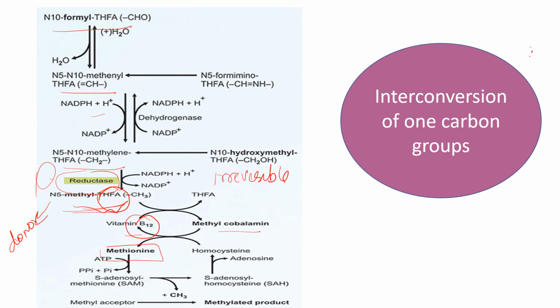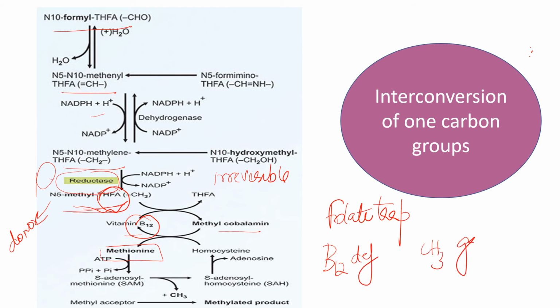Okay, so that is called the folate trap. That is, in B12 deficiency, the methyl group will be trapped as methyl THFA. It's because this reaction is irreversible. So all the 1 carbon groups are interconvertible except this reaction. This methyl to methylene THFA transfer will not occur.